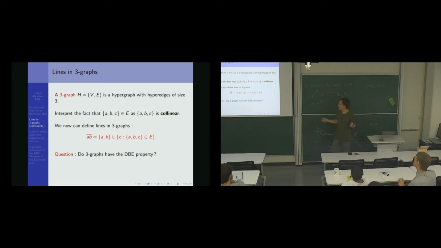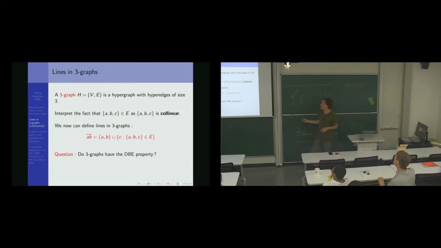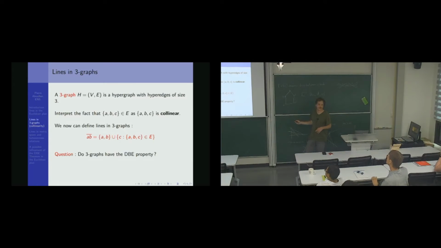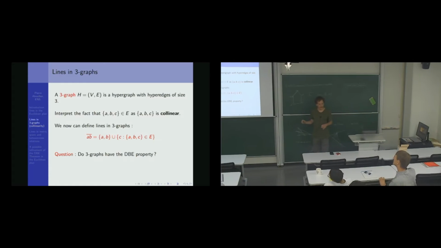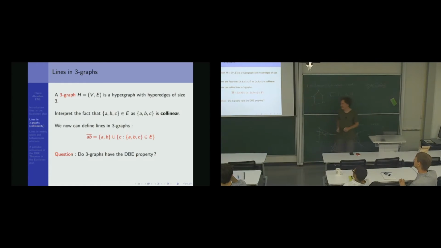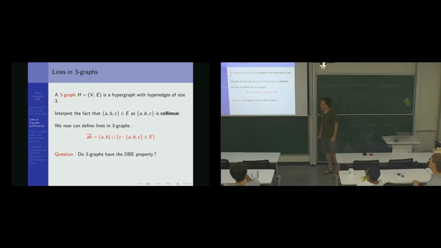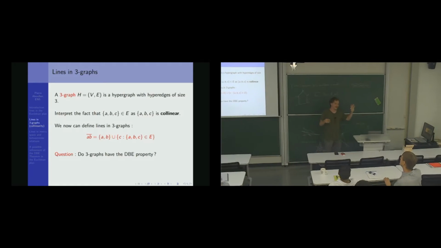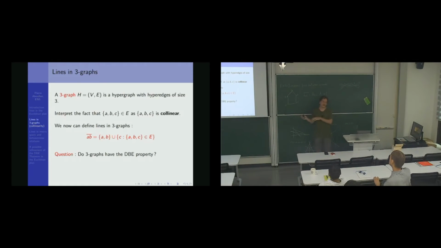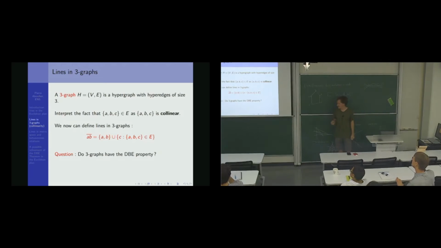Doing this, you can define lines in any triple graph. The line AB will be the points A and B plus every point C such that ABC is a hyperedge. And then we can ask our favorite question: does it have the de Bruijn-Erdős property? It means, give me a triple graph: either there is a universal line, a line containing every point, or there are at least n distinct lines.